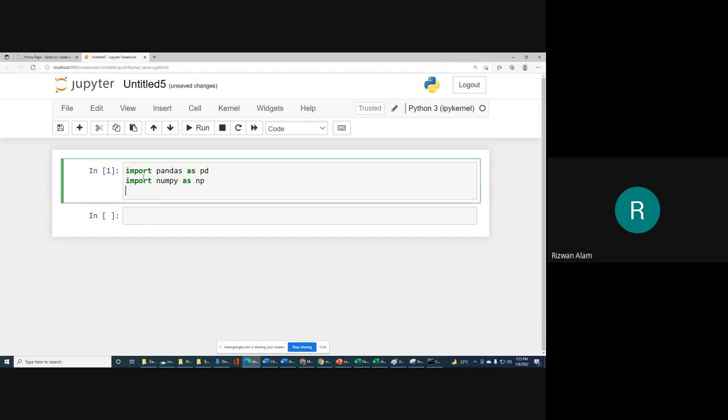So till now we have only two statements. The first one is import pandas as pd, to import pandas in our program, and import numpy as np, to import the numpy library.